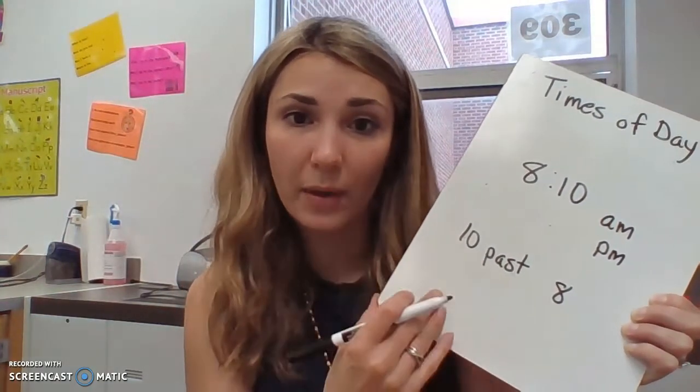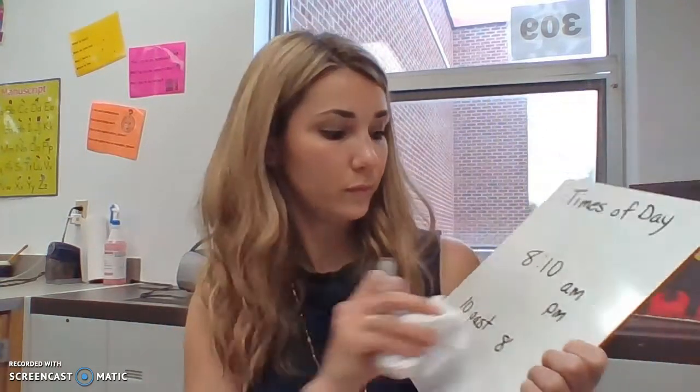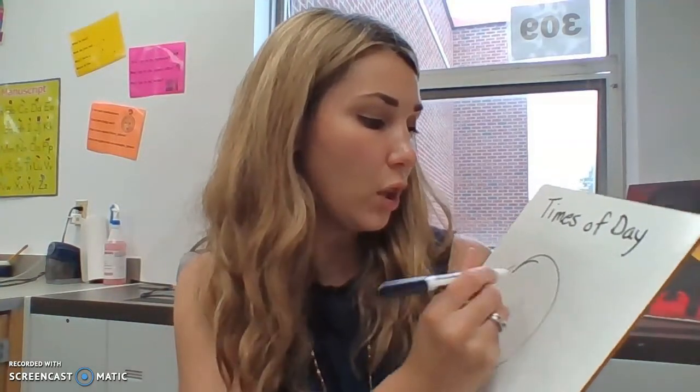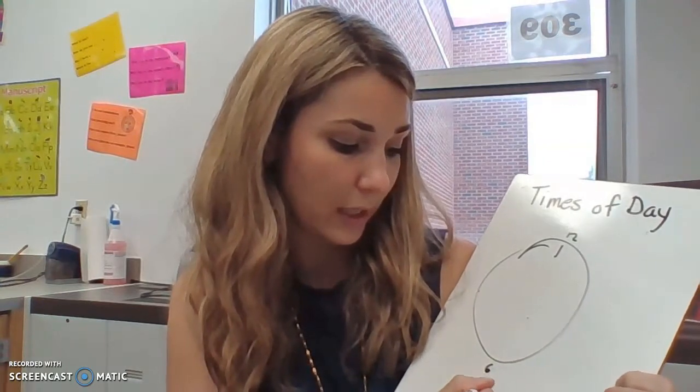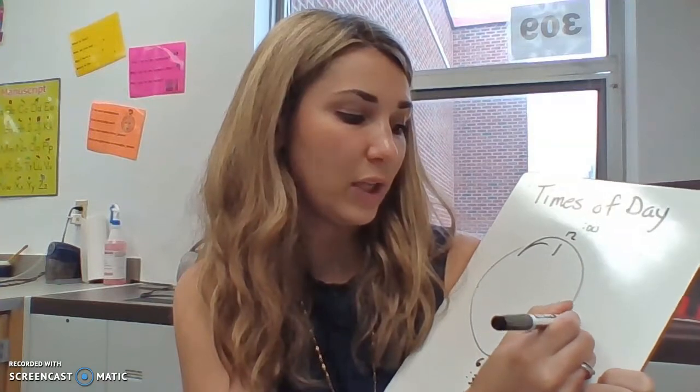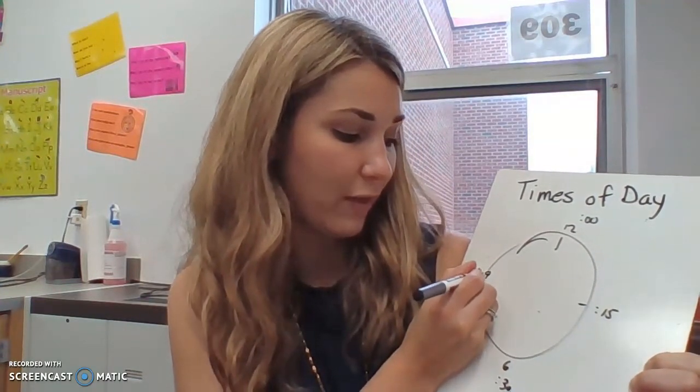Okay, you should have watched a video that talks all about this and had some practice with it, but let's just review it. Remember that when we have a clock, 12 o'clock's here, 6 is here, so that means 30 minutes. This means o'clock, 00. 3 is going to be 15 minutes past, and 9 is going to be 45 minutes. Okay.